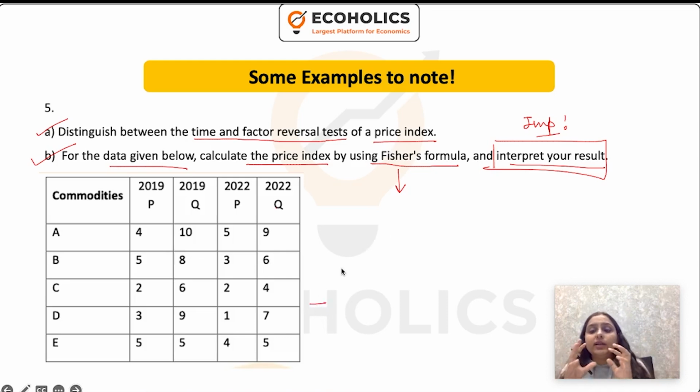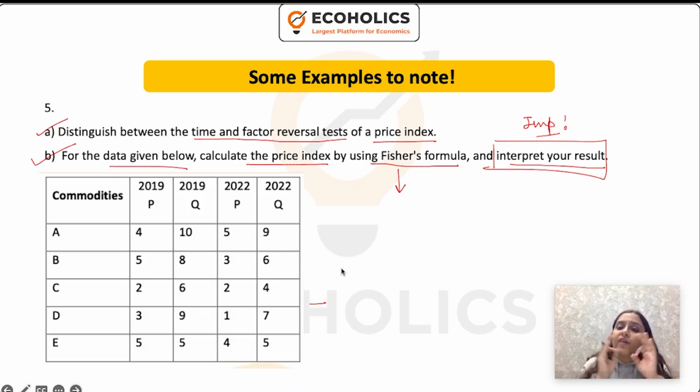Many people, when they interpret their answer, usually go around in circles, saying because the value has come closer to this, this is what it means. No, they're asking you to interpret it: if your Fisher's formula is equal to this value, what does it mean, and why, if we are using a particular formula for Fisher's, what does it mean, why are we taking the weightage in Fisher's formula equal to something. So this is how you need to go ahead.